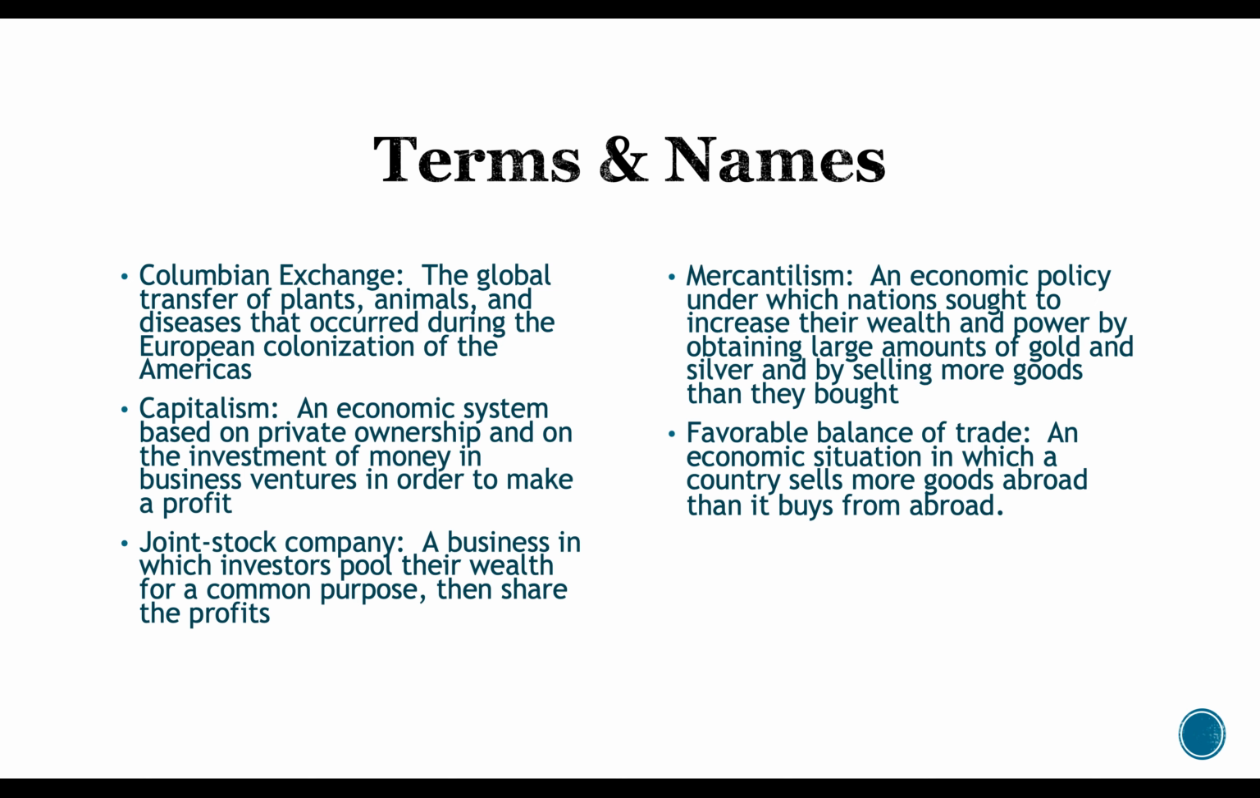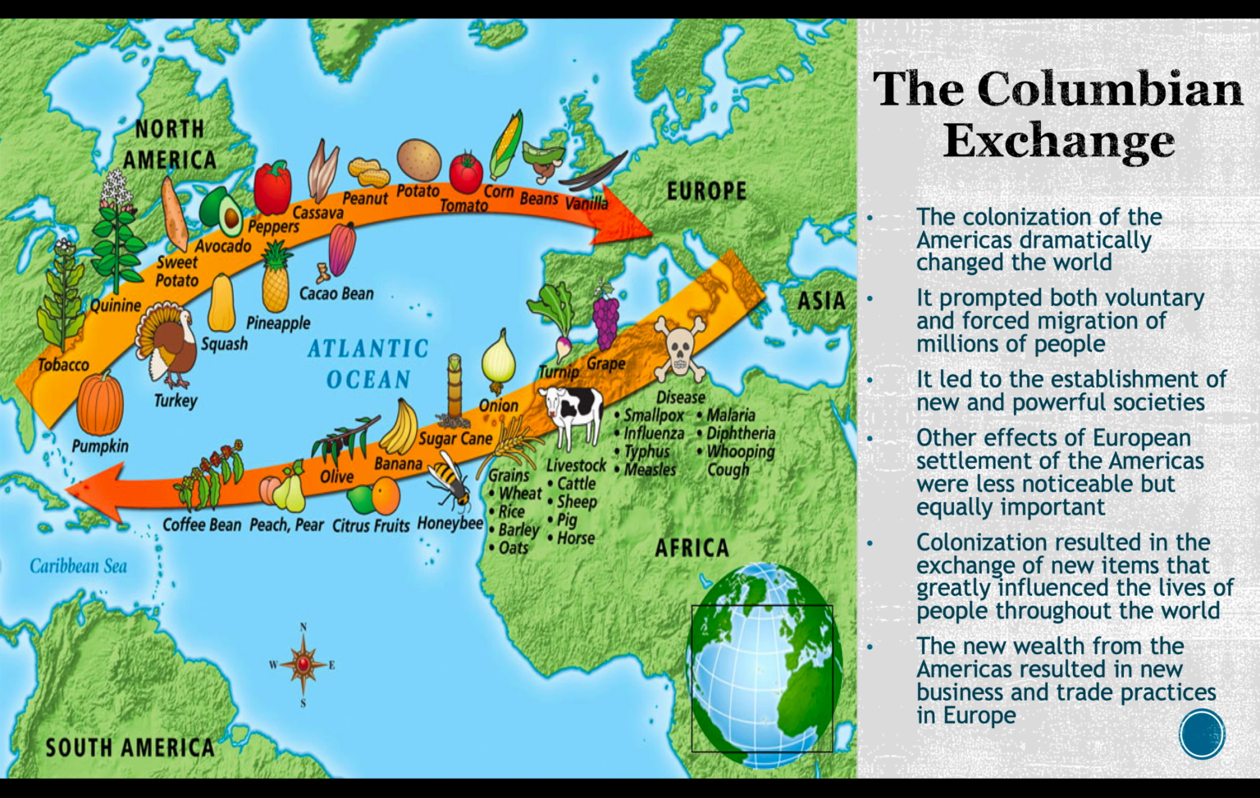Some terms and names we'll go over: the Columbian Exchange, capitalism, joint stock company, mercantilism, and favorable balance of trade.